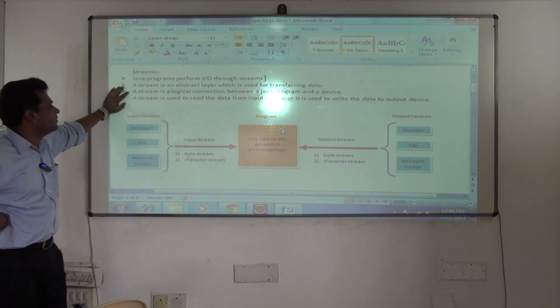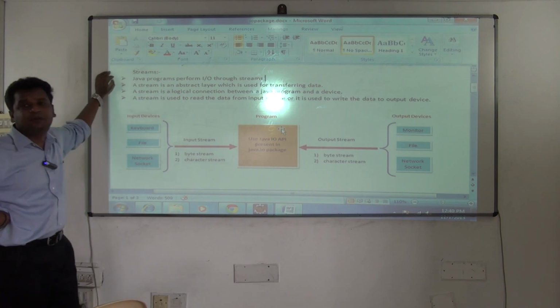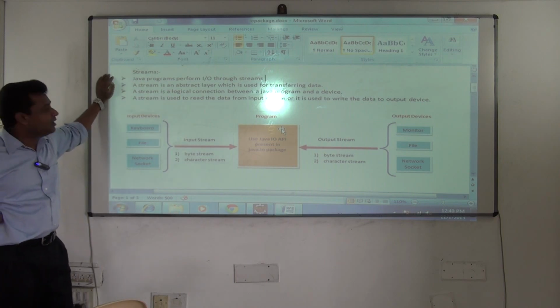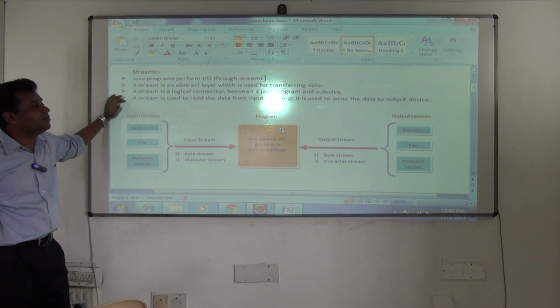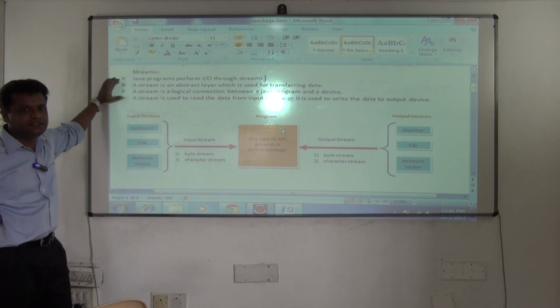Again, one more definition for stream. A stream is a logical connection between a Java program and a device. And finally, a stream is used to read the data from an input device, or it is used to write the data to an output device. These many points are there for stream.